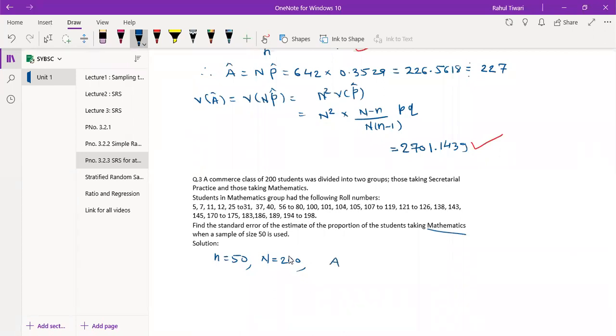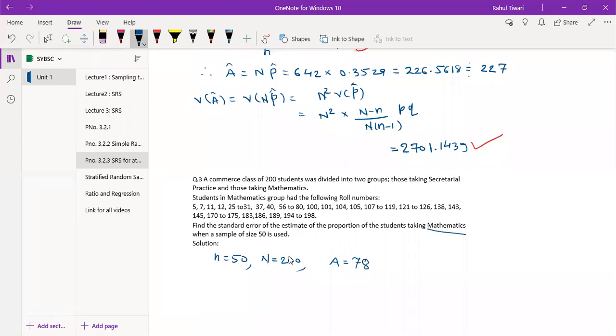So capital A is how much? Is that 78? You need to count these samples.